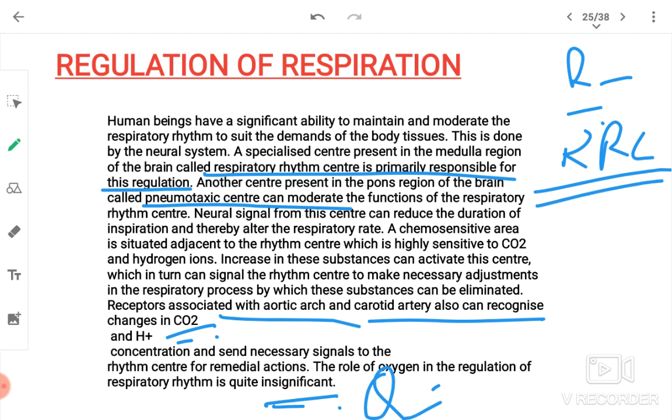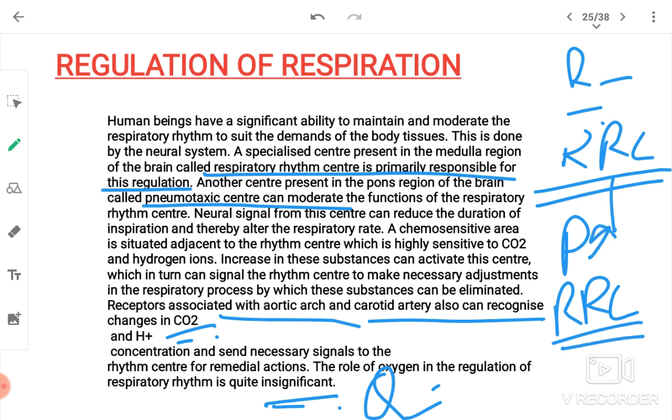Another center is present in the pons of the brain called the pneumotaxic center, which can moderate the functions of the respiratory rhythm center. Pons. Okay, pneumotaxic center in pons. Neural signals from these centers can reduce the duration of inspiration and thereby alter the respiratory rate. From these centers only our duration of inspiration can vary sometimes.